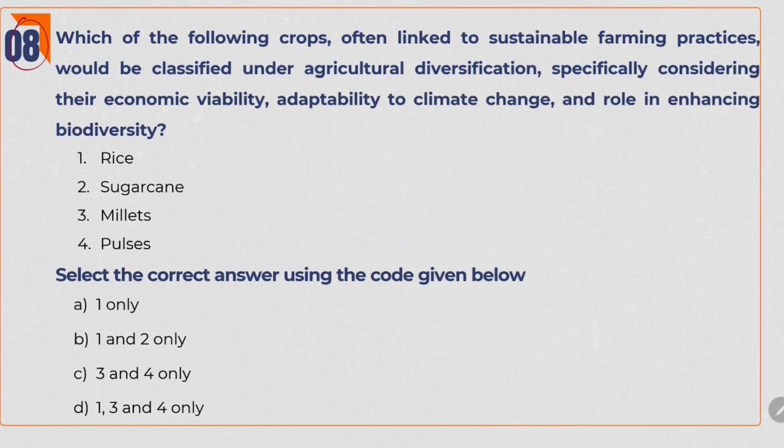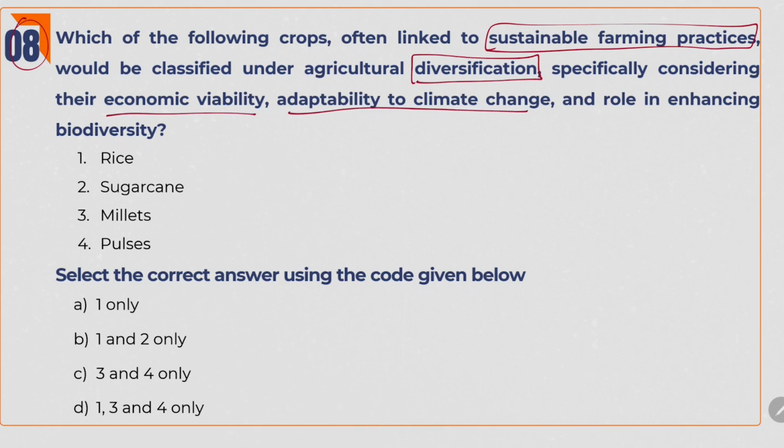Next one. Which of the following crops, often linked to sustainable farming practices, would be classified under agricultural diversification, specifically considering their economic viability, adaptability to climate change, and role in enhancing biodiversity? These three are the keywords. If you see the options: rice, sugarcane, millets, and pulses. So basically the question is asking that we have to adopt sustainable practices, and also we need to diversify agriculture, and also we have to keep in mind economic viability, adaptability to climate change, and their role in enhancing biodiversity.